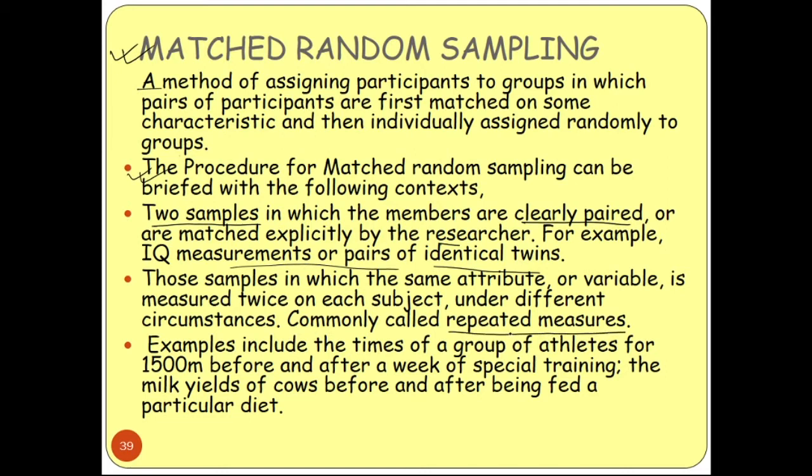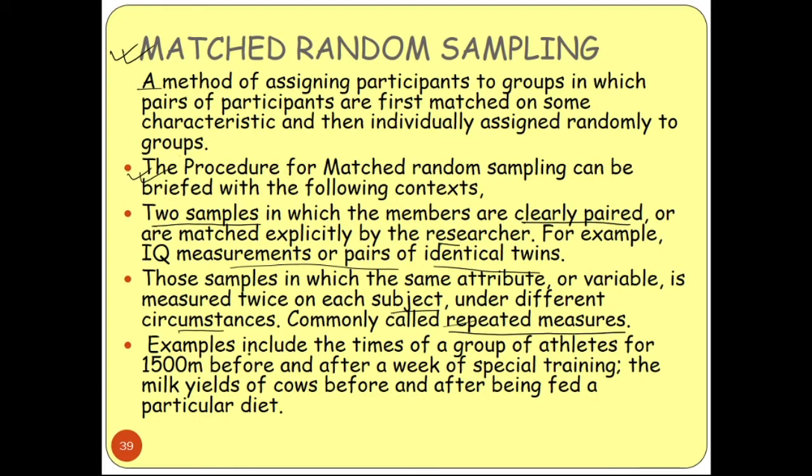Okay. So in matched random samples, you need to take samples on identical pairs, or samples in which the same attribute or variable is measured twice on each subject. So that is repeated measures. Okay. But the circumstances are different. The surroundings are different, but the pairs are the same. Okay. So this is called repeated measures.